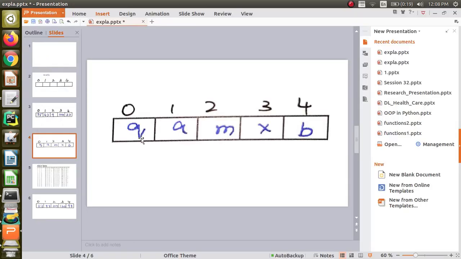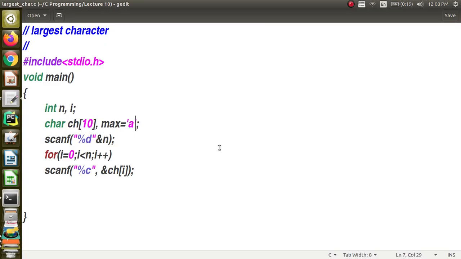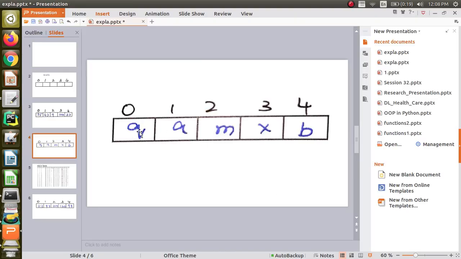Then I am going to compare with each of the values in the array. If it is greater than max, I am going to make max equal to that value. Initially max is a. I will compare with the first value in the array. It is q. Q is greater than a, yes. So I will make max equal to q. Next I will be comparing with the next element. Max is compared with a. Now max is q. A is not greater than q, so nothing will happen.